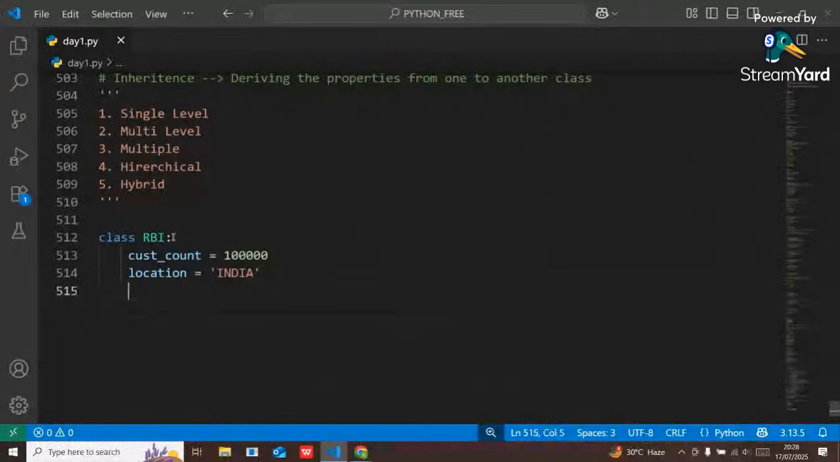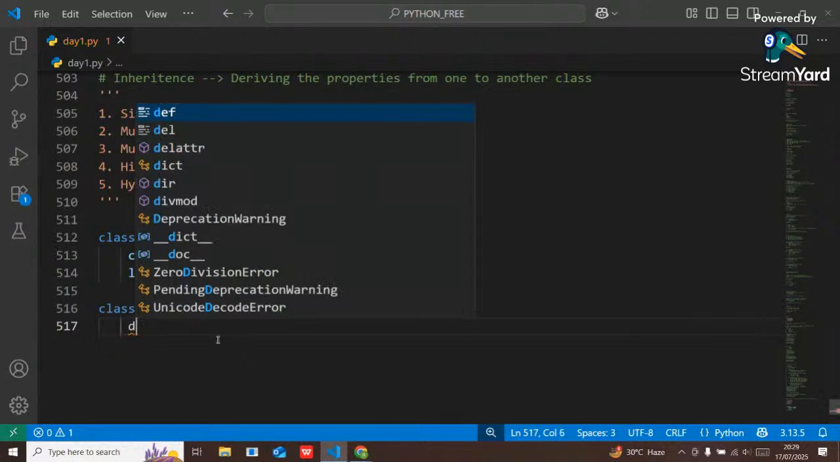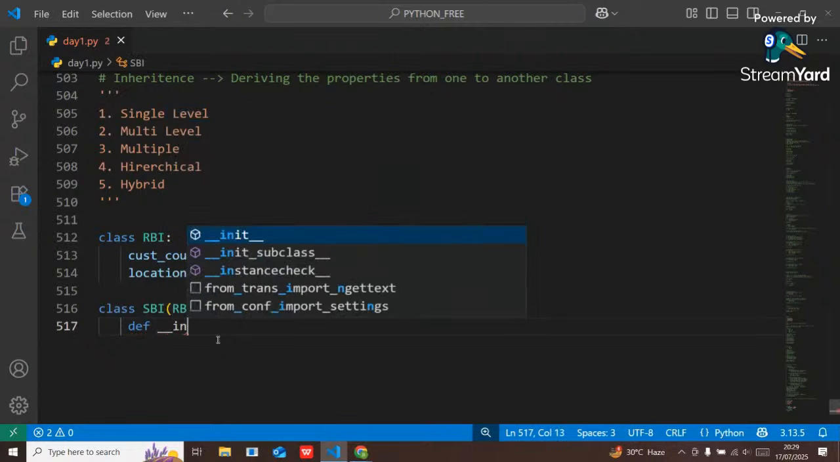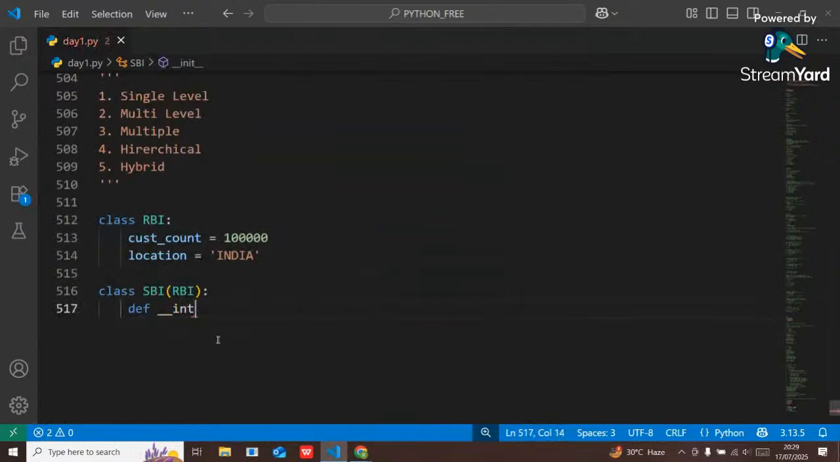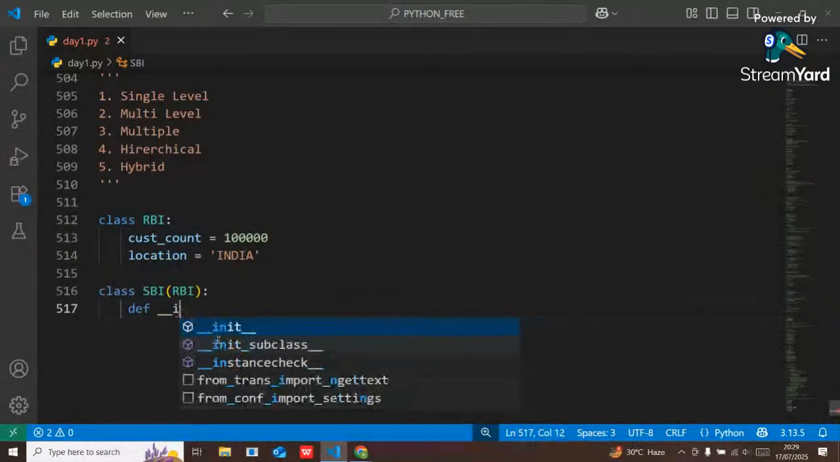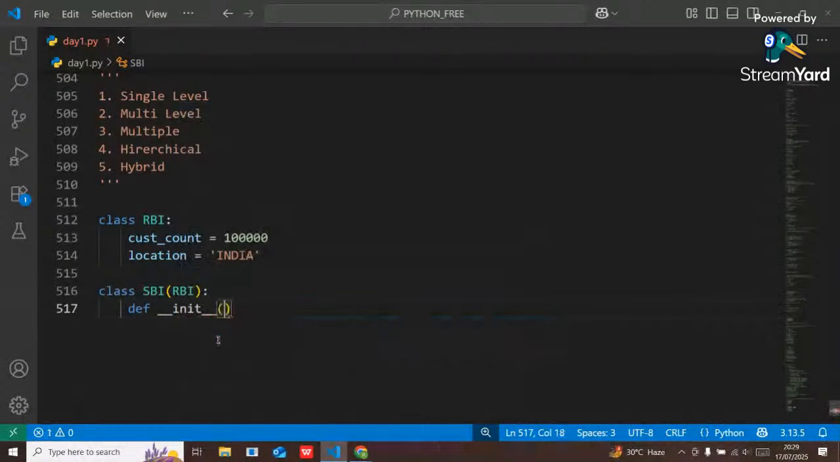Suppose here I am going to create another class called SBI. Inside this SBI, I'm going to inherit all the properties of RBI, like customer count and location. So here simply I will put RBI. Now I can access the properties of RBI. Now here some rules and regulations are there, so I have to mention those rules and regulations. Inside I will create the init function. Inside this init, I will use self.